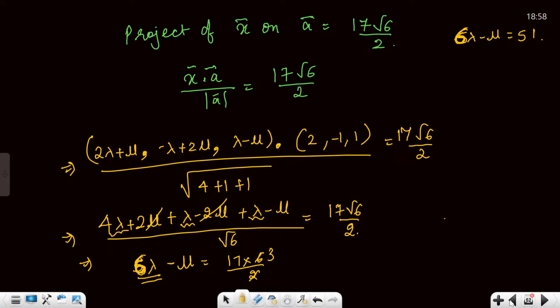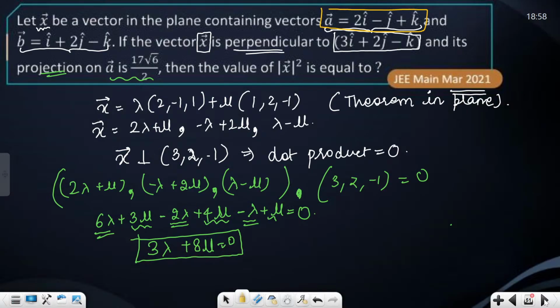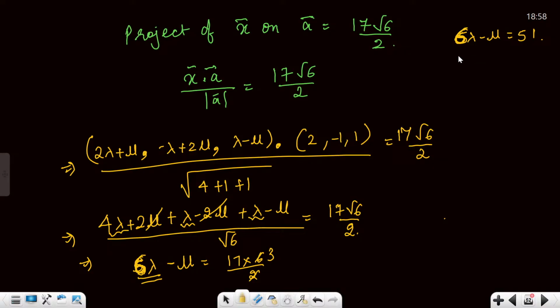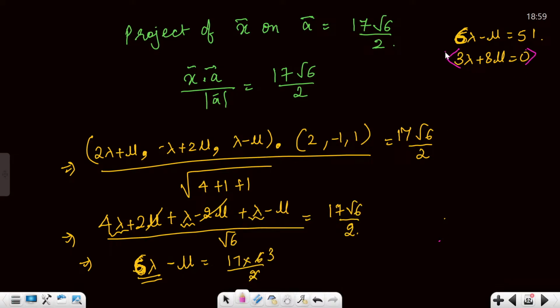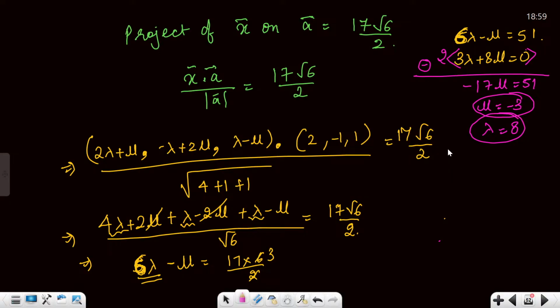Correct. And one more equation I am having from the past, which is 3 lambda plus 8 mu equals 0. So let us solve it out quickly. I'll be multiplying by 2 and subtracting. So this is gone and you are going to get minus mu minus 16, so minus 17 mu is equal to 51. Mu is minus 3, and lambda is coming out as 8. So 8 comma minus 3 is your lambda and mu.